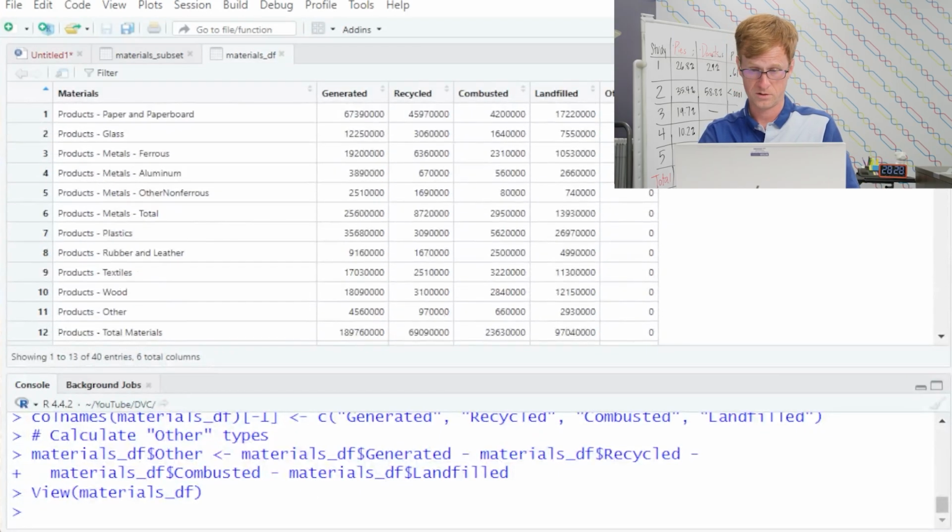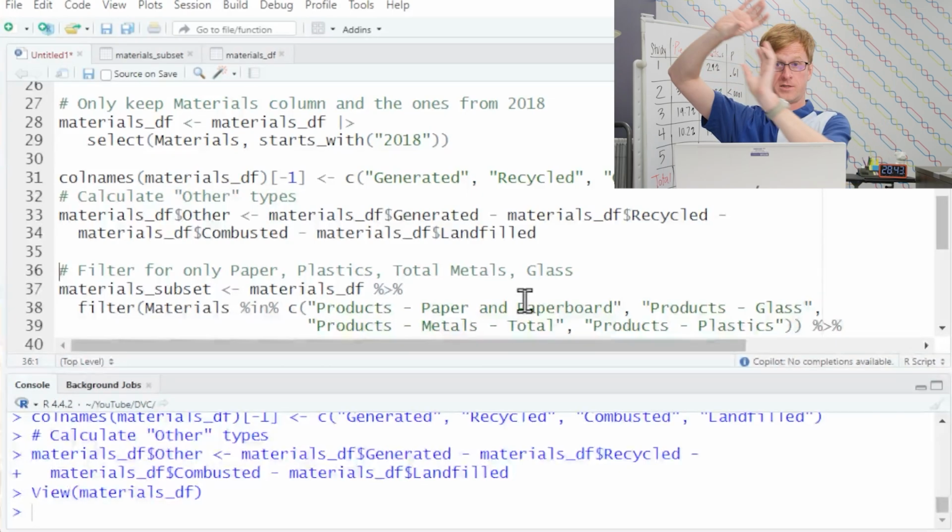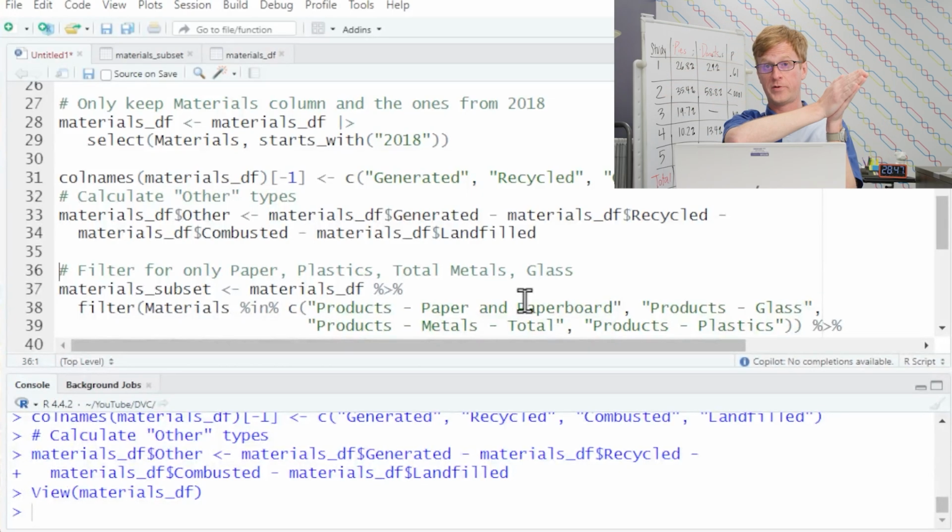So that is great. Now we do not need the generated column anymore because the total is going to be generated. And then we see how much of generated goes to the three other things: how much of the plastic generated goes to the landfill, goes to recycled, goes to combustion.